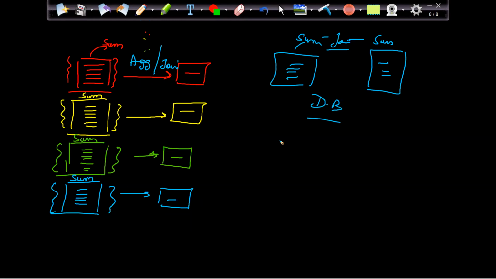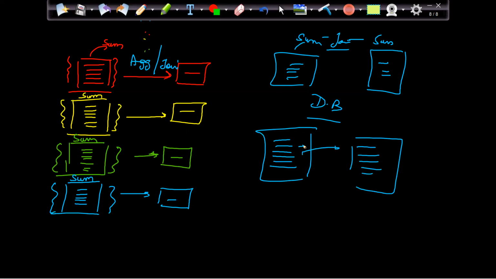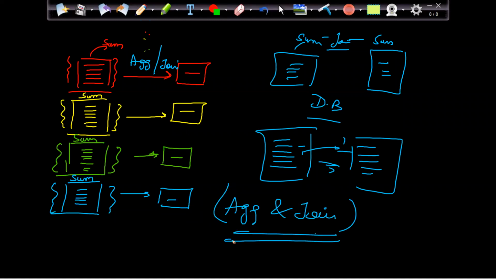For example, let's say I have various sectors of Gurgaon, where population is there. I have various cities of Haryana, where population is there. I want to sum up this, sum up this, and compare. I can do that. So when you want to do aggregation and join, keep this in mind always. That's why I'm repeating this again and again. When you want to do aggregation and join, data blending is the only option.